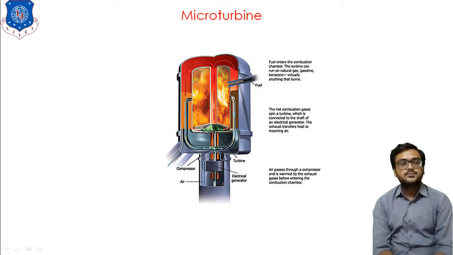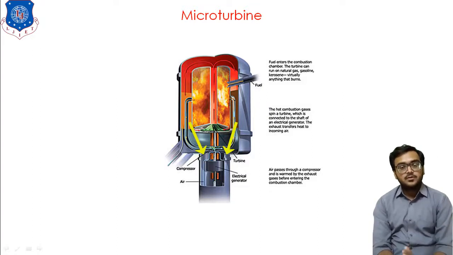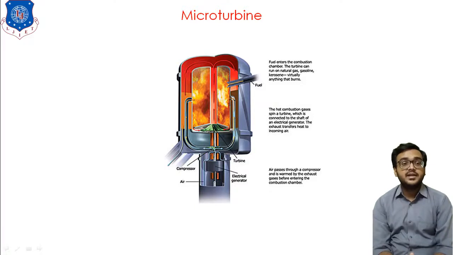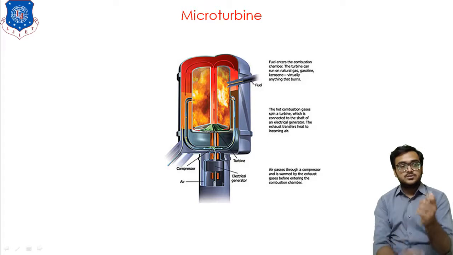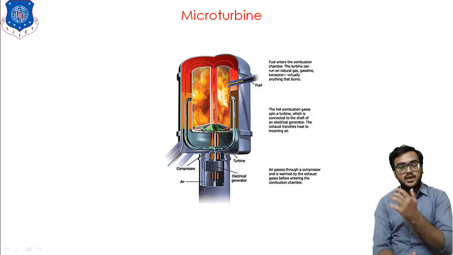Here you can see the air enters from the bottom part. As the air enters, what happens? It comes into contact with the exhaust gas coming from the top side, and because of this the air is preheated. Now this preheated air is supplied to the combustion chamber through the annulus. Just observe the diagram carefully, you will get a clear idea, and also observe the arrows on the diagram.